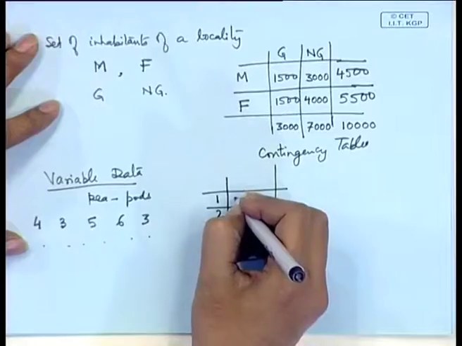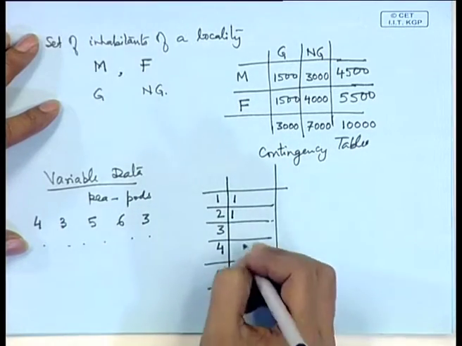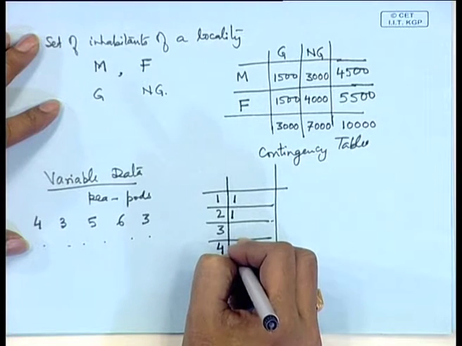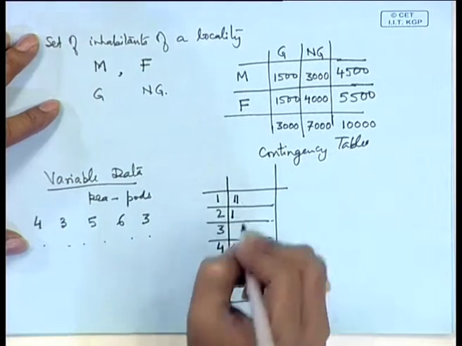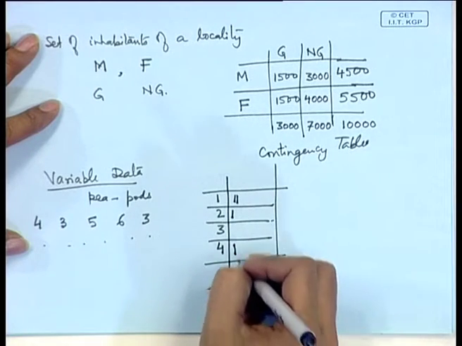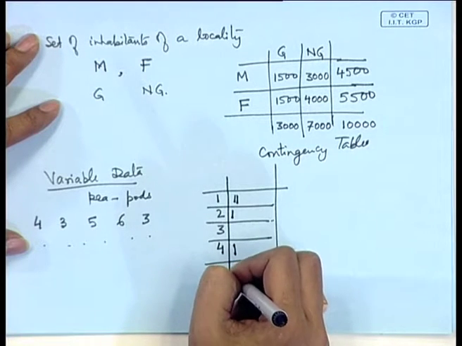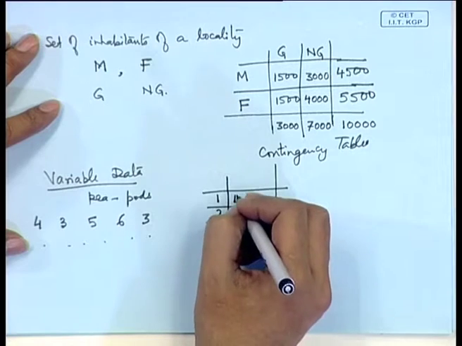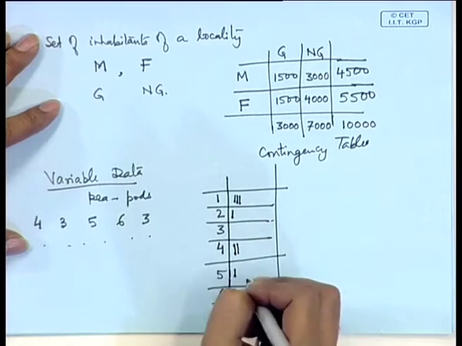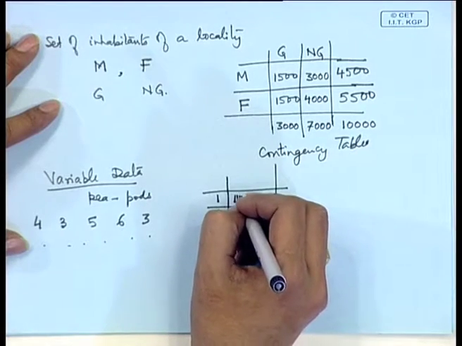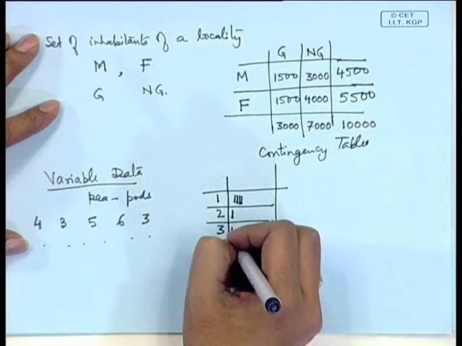So, if 1 occurs once, we make a tally mark, if 2 occurs once, we make a tally mark, suppose 4 occurs, we make a tally mark, suppose next 1 is again observed, we make a tally mark, then suppose 6 is observed, we make a tally mark, then 5, then again 1, next 4, next 1, suppose we have 5, suppose we have 3.